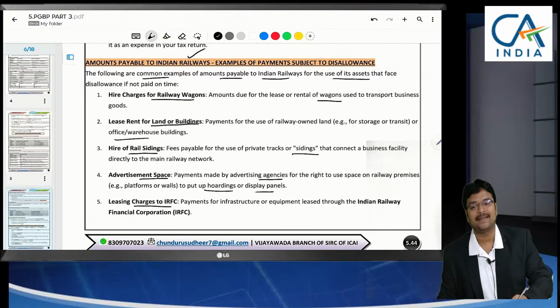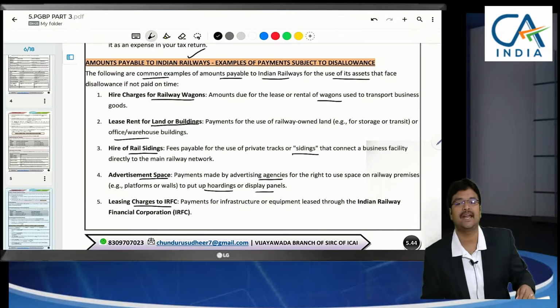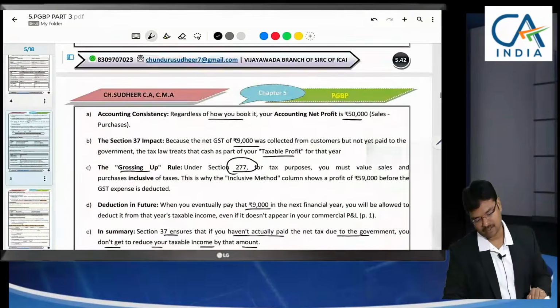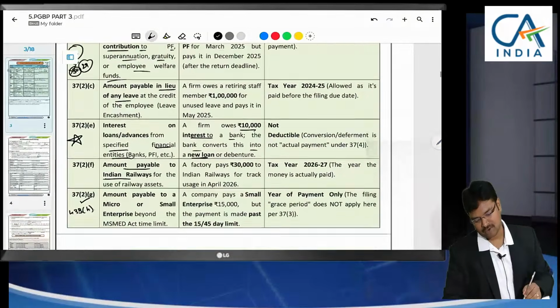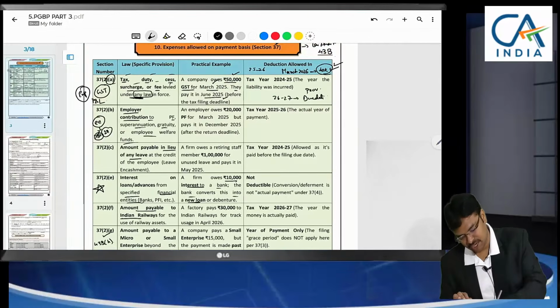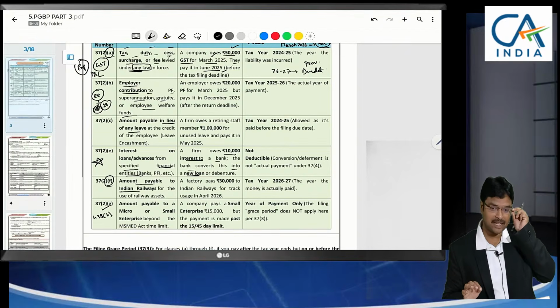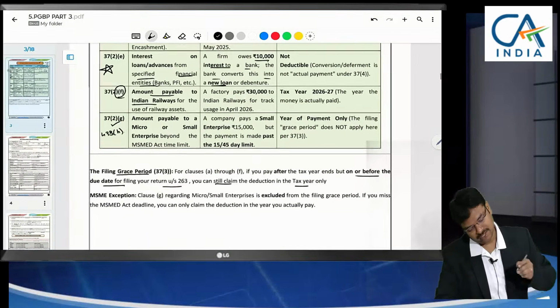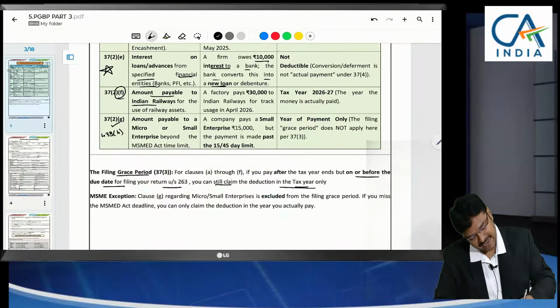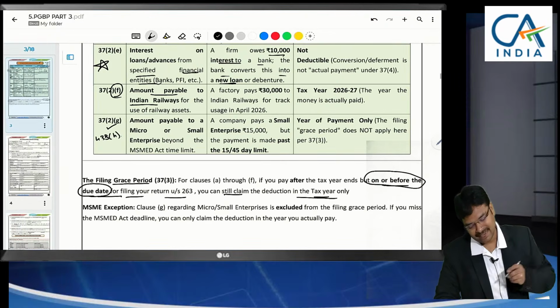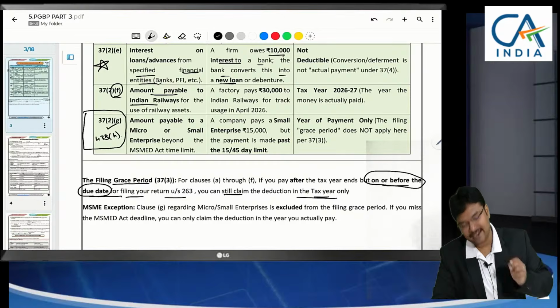All these payments payable to railways have to be made before the due date of filing return of income. If we do not pay, that will be disallowed. So, all these things we have discussed now, clause A to clause F, can be claimed as deduction in the tax year if you make the payment on or before the due date of filing your return of income. But this next one has a separate due date limit.